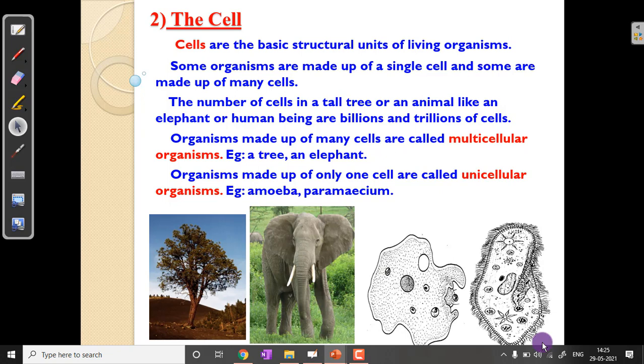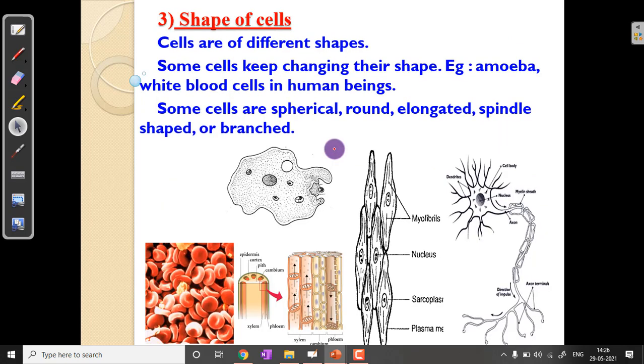Every cell has its own importance. Yes, all cells are not equal. Some organisms are made up of single cells, some are made up of many cells. If an organism is made up of only one cell, it is said to be a unicellular organism. Please take a note of this. Amoeba and paramecium are the examples. You can write bacteria, you can write virus. N number of examples are there. And the organisms made up of many cells are said to be multicellular organisms. A tree and an elephant are also made up of millions and billions of cells.